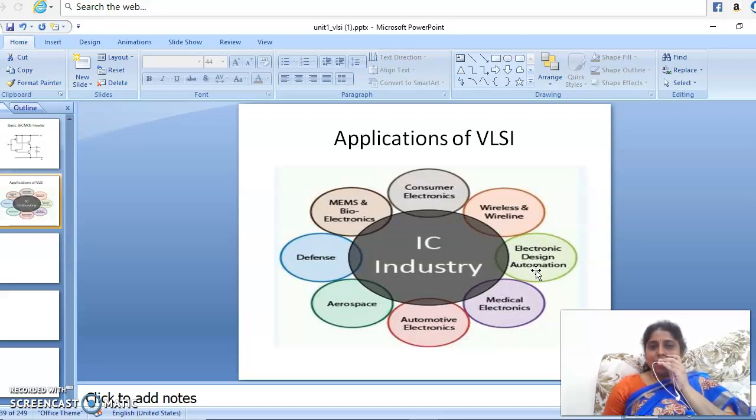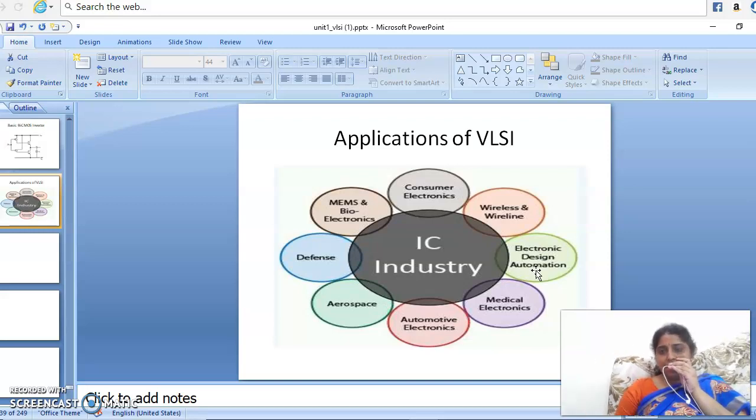That increase in integration is a result of VLSI. Due to that, all portable products and all the handheld devices we are enjoying today are the results of VLSI design. So we have applications of VLSI in each and every field.